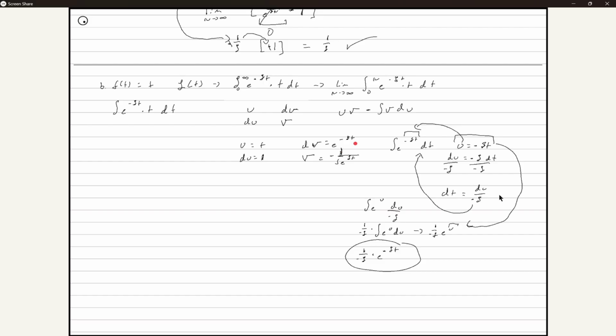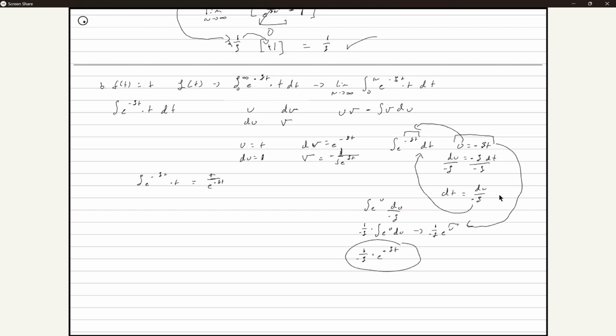Now let's plug this back into this equation. We know what U is equal to, we know what V is equal to, we know what dV is equal to, we know what dU is equal to. So let's just plug this back into the equation. So we can say that the integral from e to the negative st, times t, is equal to U, which is t, times V, which is e to the... I'm actually going to put this in the bottom. So it will be t over e to the negative st.